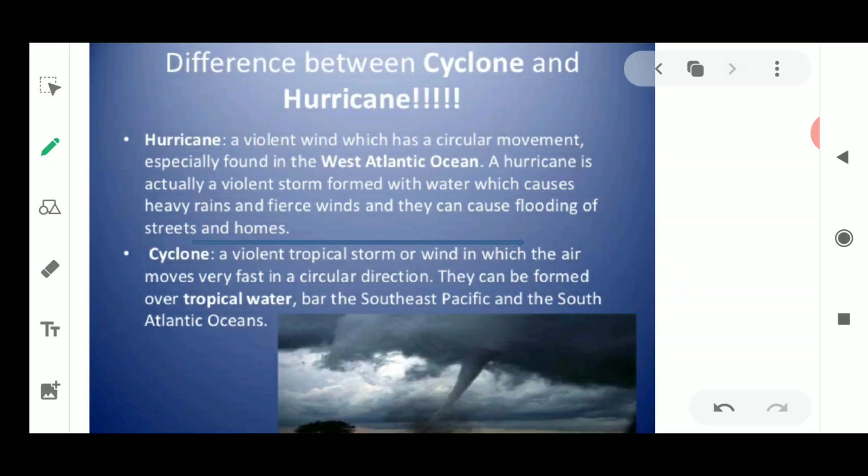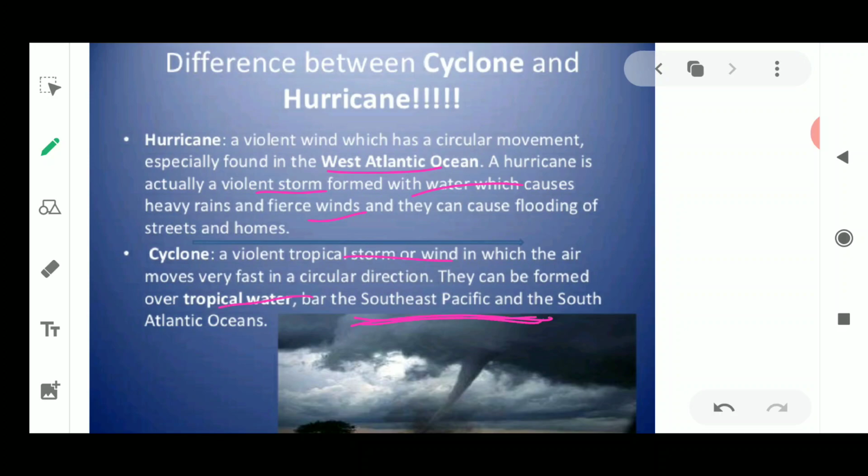Now, what is the difference between a cyclone and a hurricane? A hurricane arises in the western Atlantic Ocean. It is always a violent storm with water which causes heavy rainfall. A cyclone is a violent tropical storm of wind. It could be of wind only, or of water and wind. It moves very fast and forms over the tropical waters of the southwest Pacific.